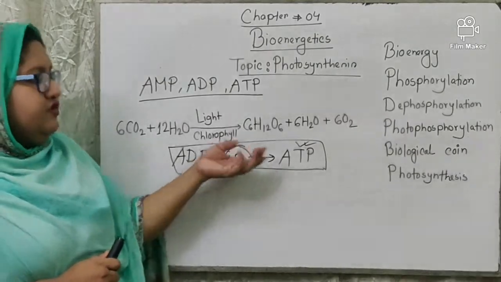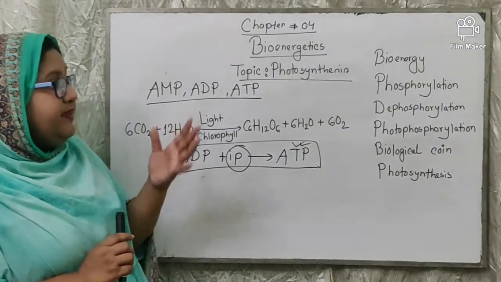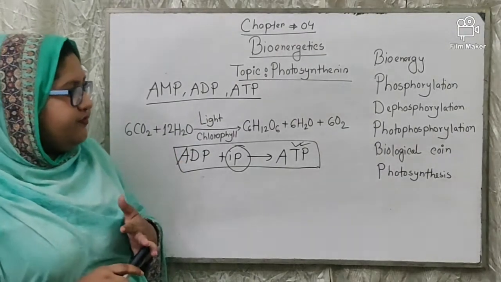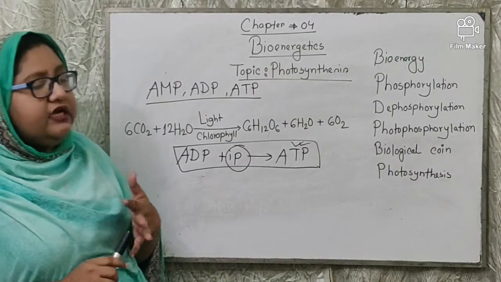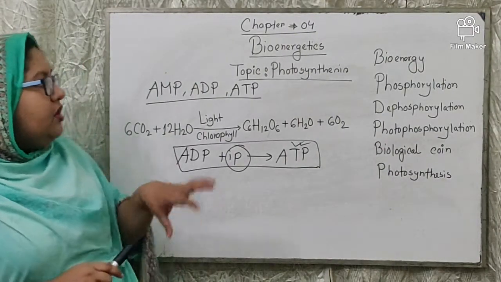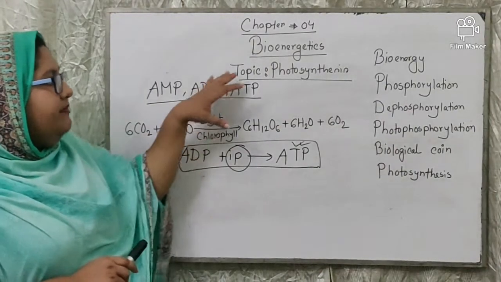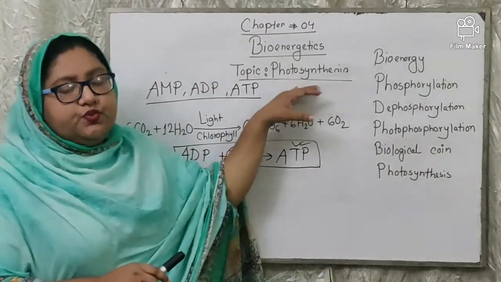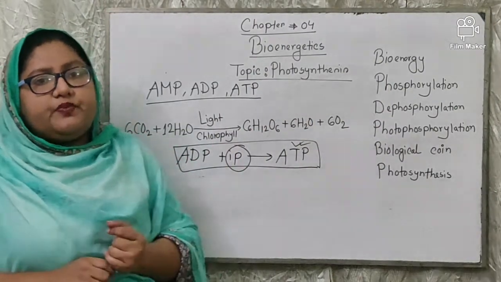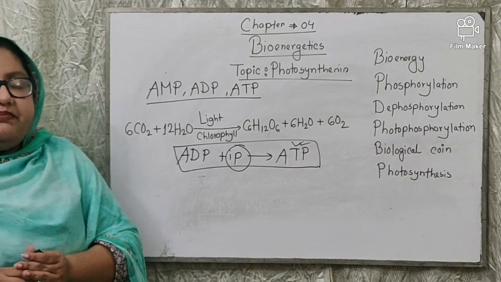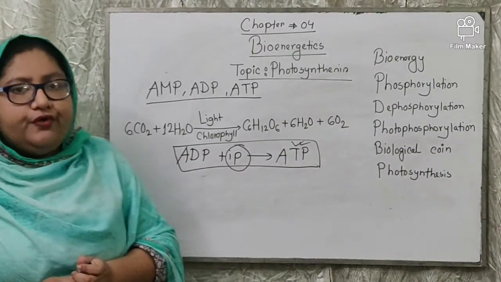First of all, we have learned what is bioenergy, then phosphorylation, dephosphorylation, photophosphorylation, and finally the biological coin. All these are from the introduction of this chapter. Now, our main topic is photosynthesis. What is photosynthesis? Photosynthesis is a biochemical process through which green plants produce their food, that is carbohydrate type of food.